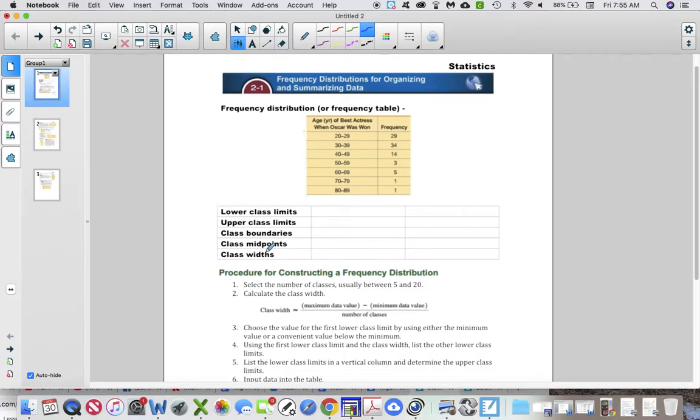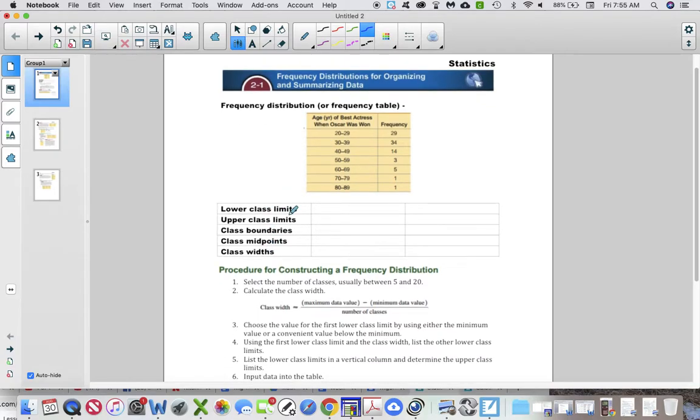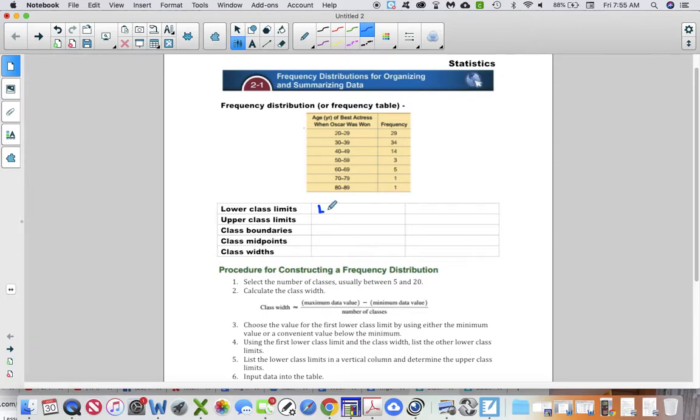So we dissect this frequency table and we start talking about lower class limits, okay? The lower class limits are all of these numbers that are on the lower end, so the 20, 30, 40, etc. So I'm going to say the left bound, and if we use the example over here, this would be 20, 30, 40, 50, etc. The upper class limits are then the other ones, so that would be the right bound of each class.